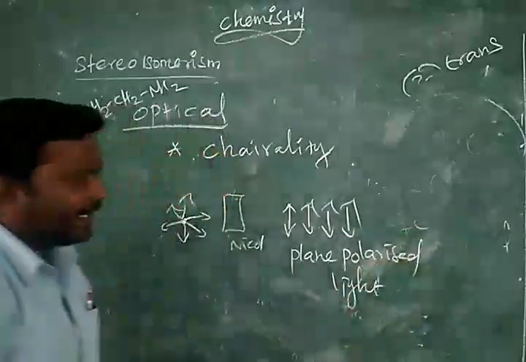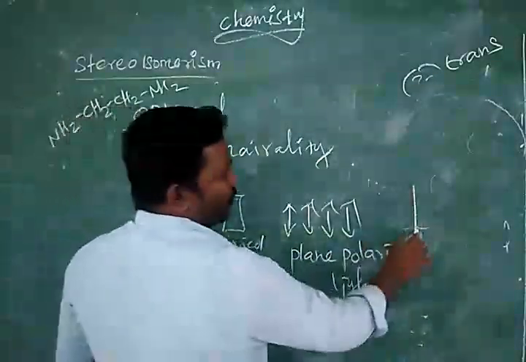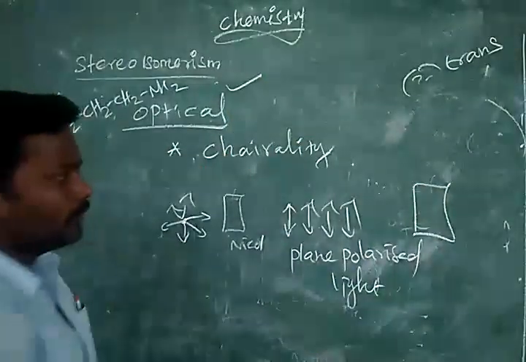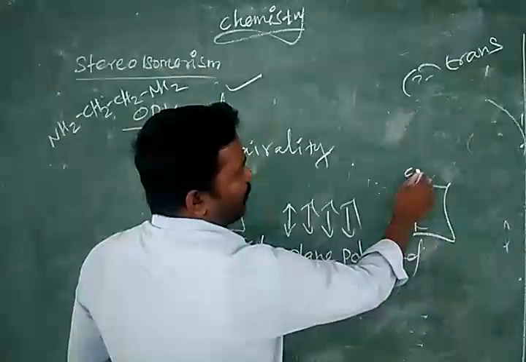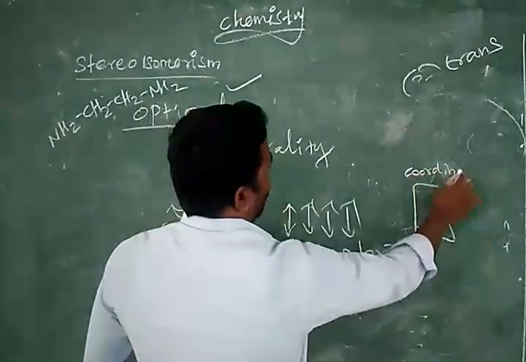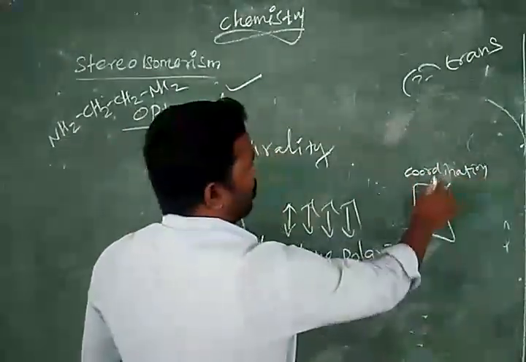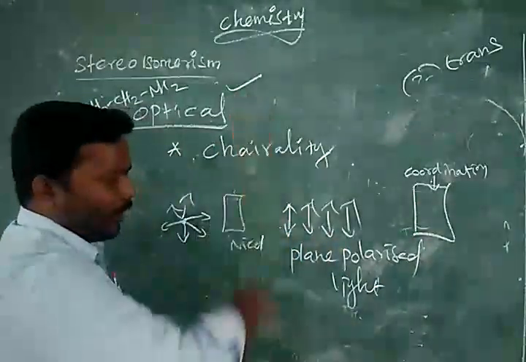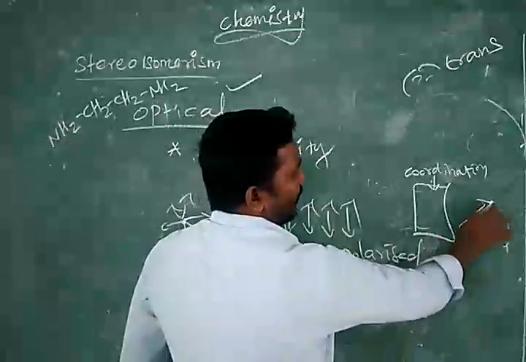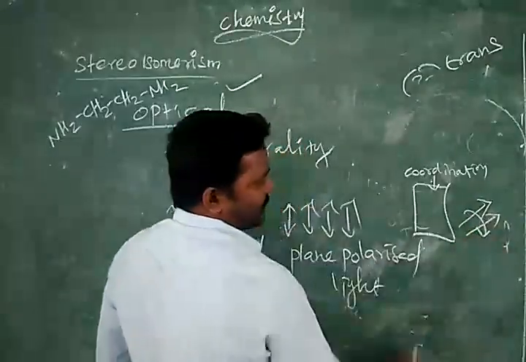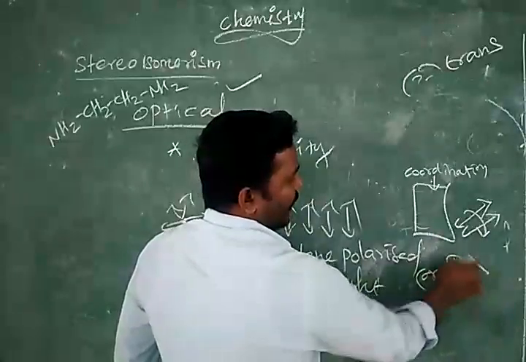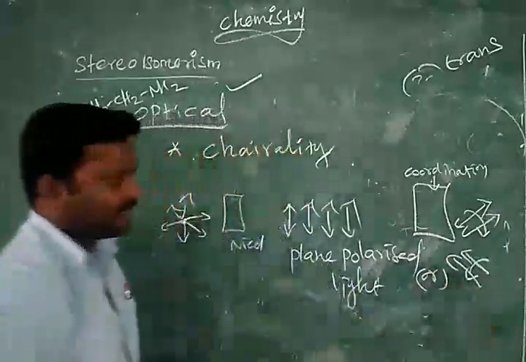This plane polarized light, if you pass through any optically active compound, here we have an optically active coordination compound, this polarized light may be rotated clockwise, or sometimes anti-clockwise.